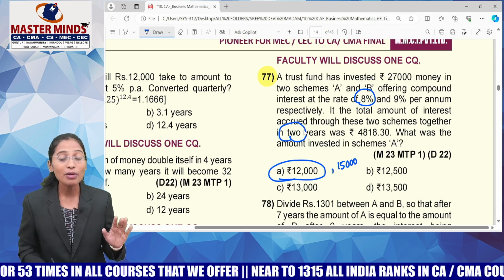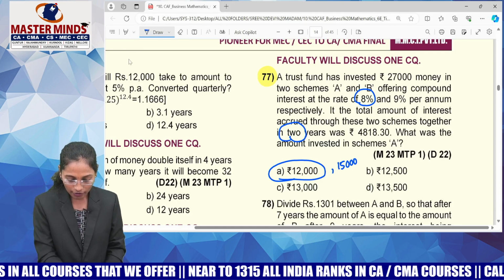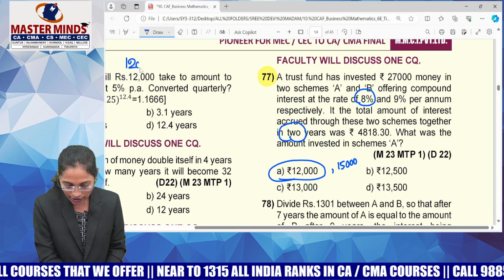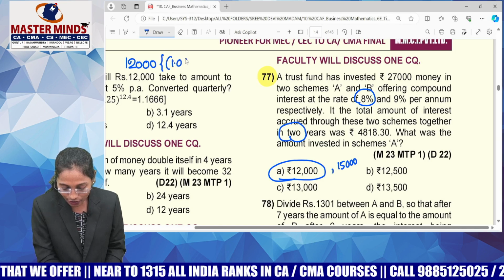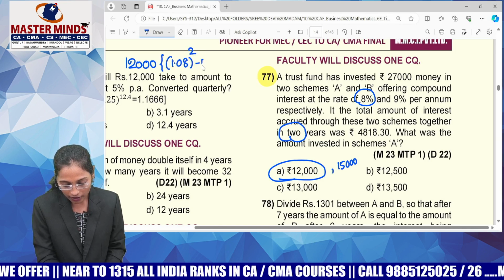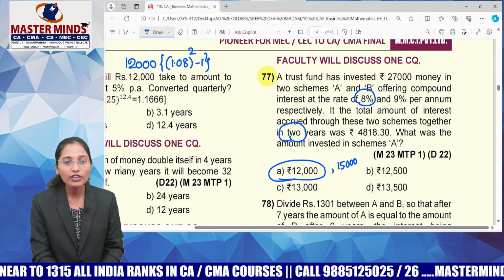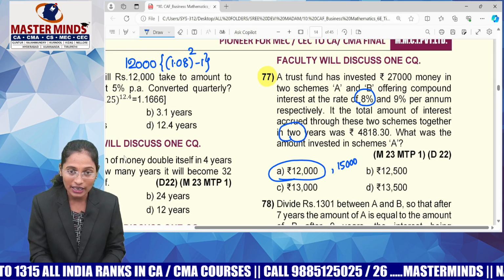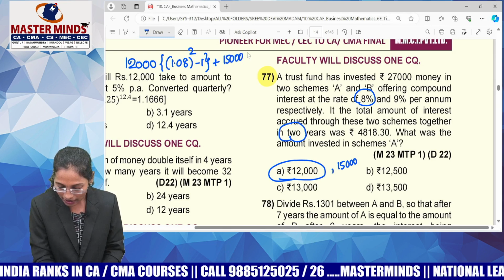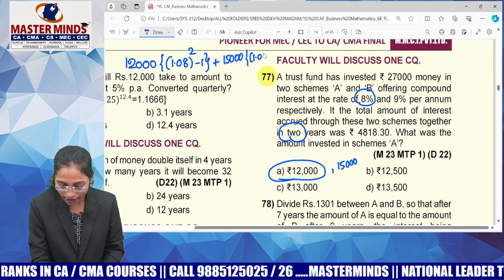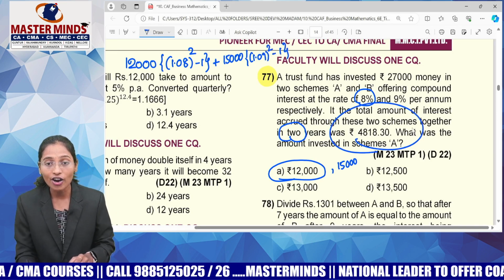Please do tell me the formula for compound interest. P into (1 plus I) whole power n minus 1, right? So, 12,000 into, guys, don't write anything, look at this, 1.08 whole square minus 1. This is the compound interest that you have received through the first part. Now tell me the formula for the compound interest that you need to receive through the second part. 15,000 into, the second money is invested at 9%, so 1.09 whole square minus 1. What is the total interest that was acquired?